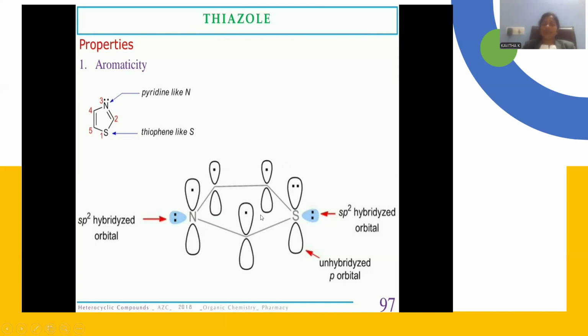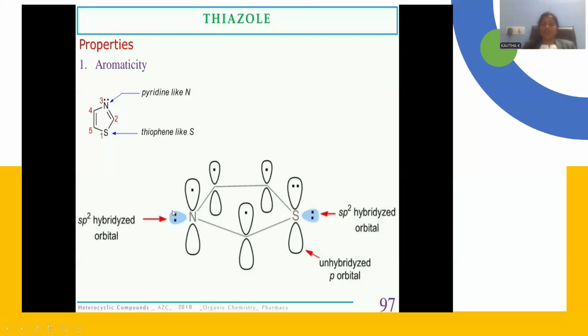Then these unhybridized p orbitals are responsible for lateral overlapping to generate the pi bond above and below the plane, generating a pi electron cloud. That pi electron cloud is delocalized and occupies the entire molecule above and below, giving the planarity, the delocalization, and the equivalence in bond lengths. Everything is given by this.